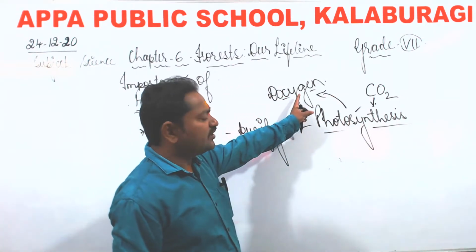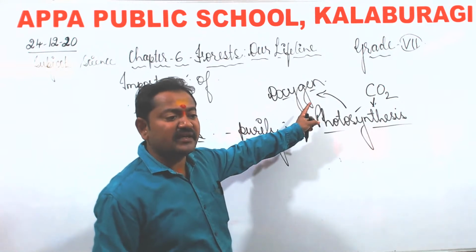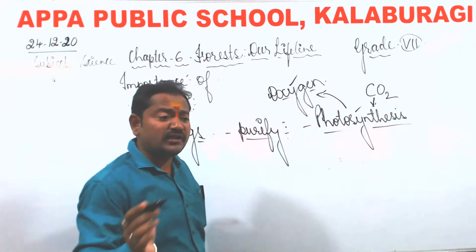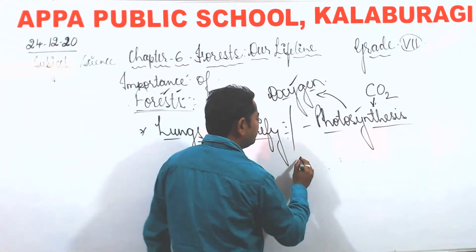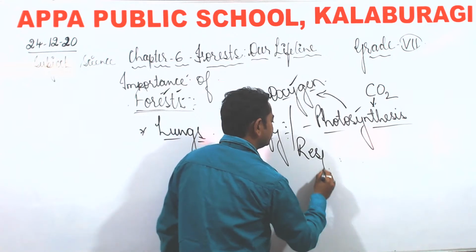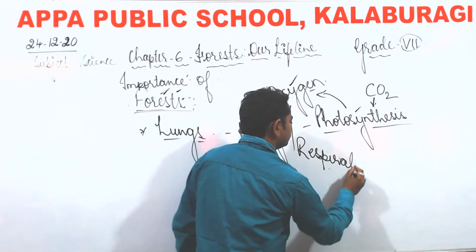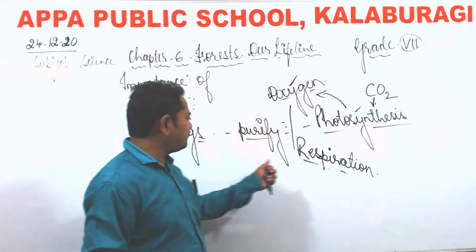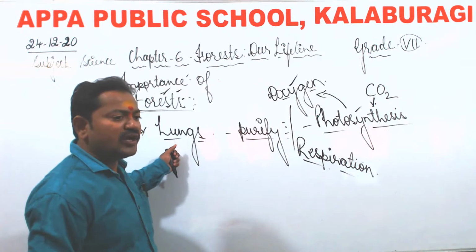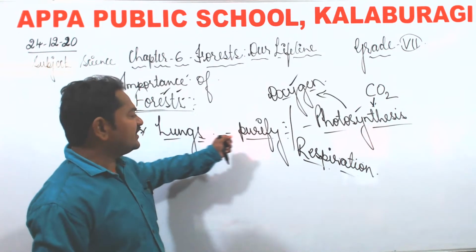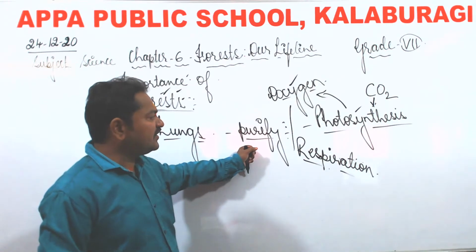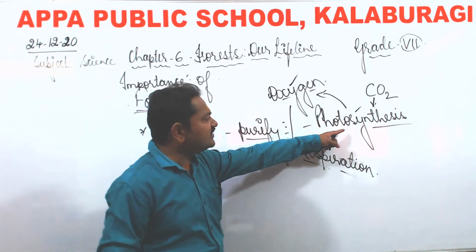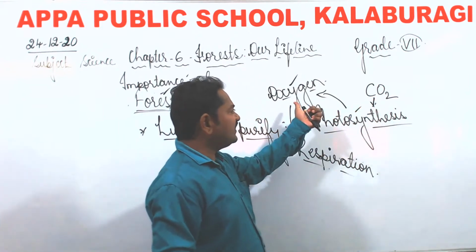In this way the oxygen balance is maintained in the atmosphere, and this oxygen is very essential for all the living organisms for the process of respiration. So forests are very useful and they are also known as the lungs of the earth, as they will purify the air.